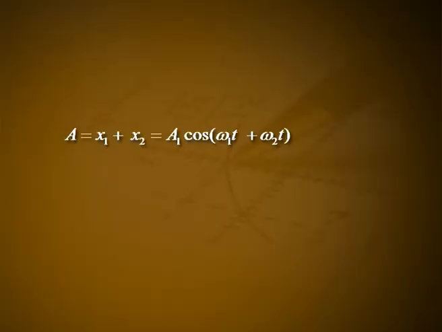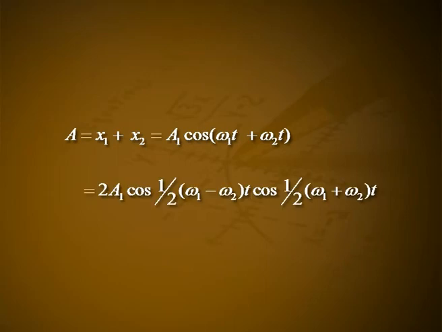If A1 is equal to A2, we obtain x equal to x1 plus x2, which is equal to A1 into (cos omega 1 t plus cos omega 2 t), which is equal to 2 A1 cos of 1 by 2 (omega 1 minus omega 2) t into cos of 1 by 2 (omega 1 plus omega 2) t. Obviously, the motion is oscillating with the angular frequency 1 by 2 (omega 1 plus omega 2) and amplitude 2 A1 cos of 1 by 2 (omega 1 minus omega 2) t.